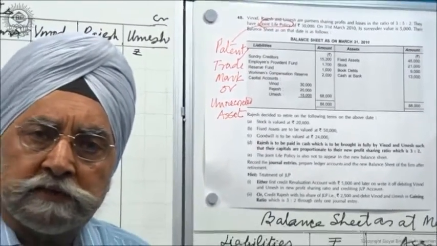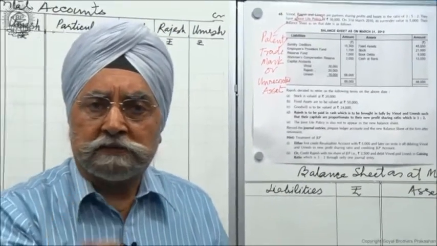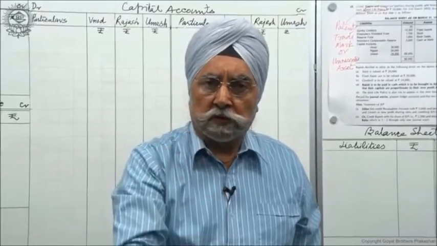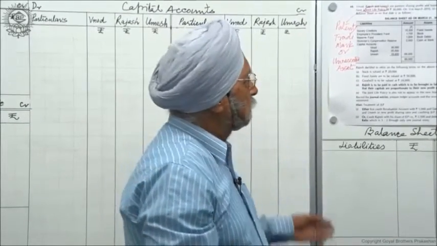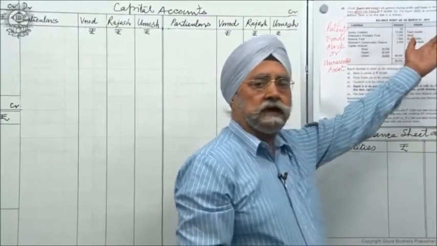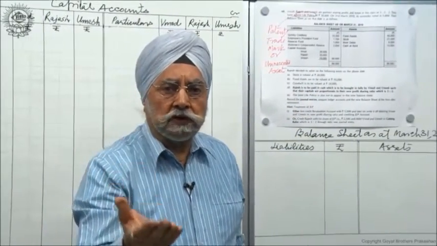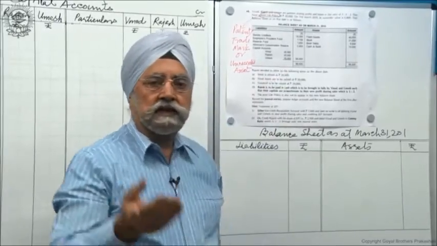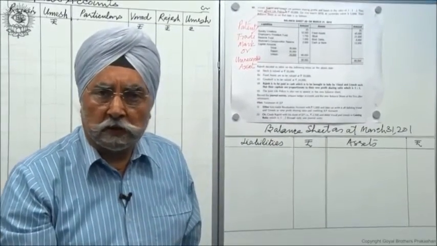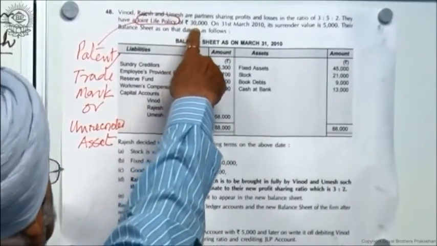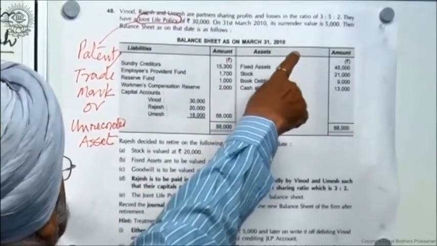May it be an unrecorded asset. An unrecorded asset is an asset which has been recorded as a zero figure. So from zero value, it can be recorded at 5,000, an increase in value. And if they don't want to show it in the balance sheet, that treatment also I am going to explain to you now. So a joint life policy bought for 30,000, its value now is 5,000.